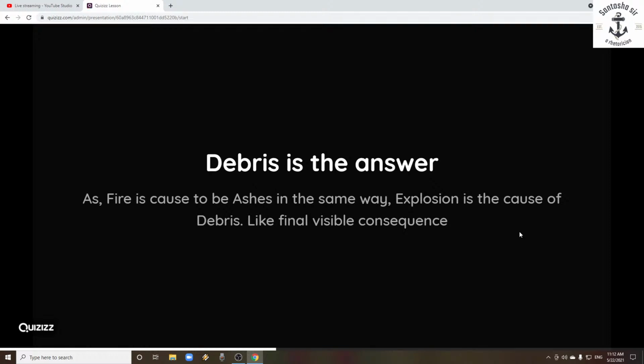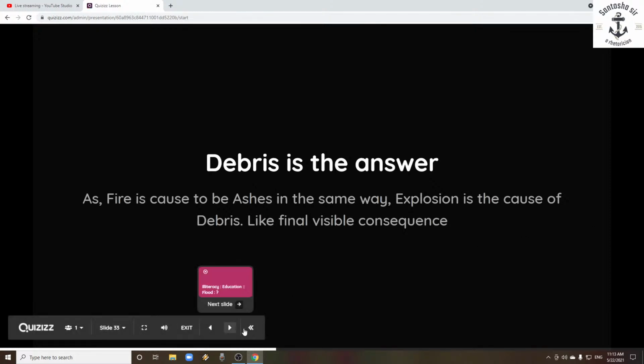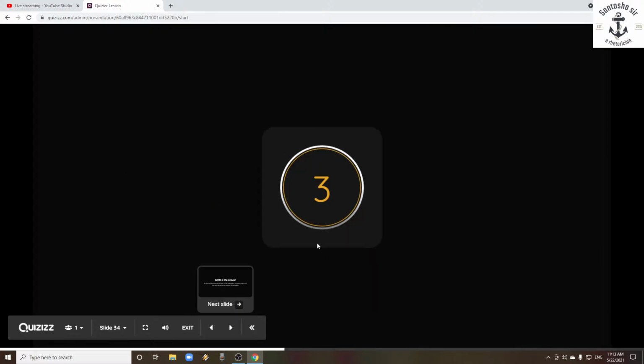You will have nothing but ashes. In the same way, if any explosion happens, debris means the pieces of broken buildings or broken bodies or anything, that is called debris. The S is the silent letter in debris. So that is why debris is the right answer. Let's move on to the next question.